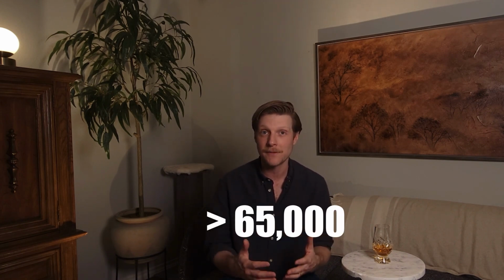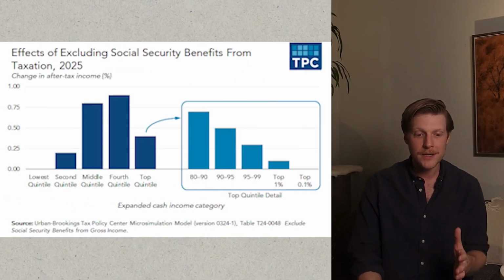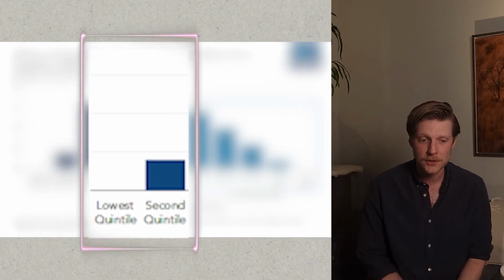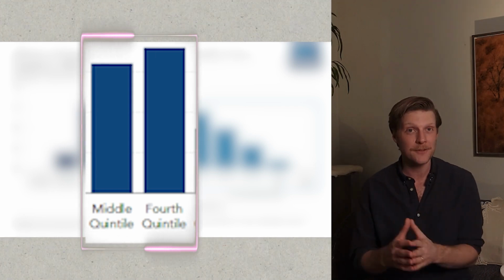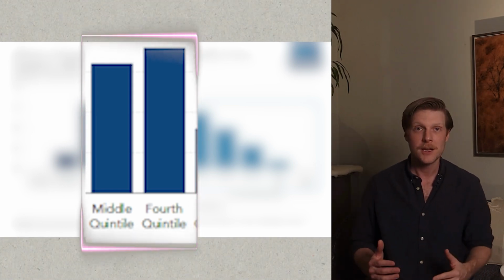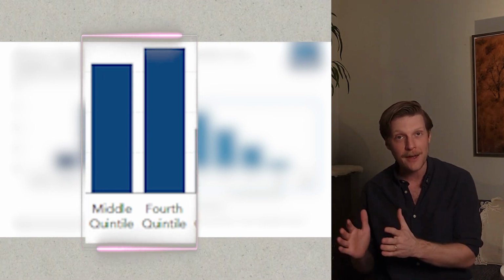The real winners from the Social Security tax exemption are people making more than $65,000 per year. And this chart shows that really well. The lowest and second lowest quintiles of earners are making almost nothing, while the middle and fourth quintiles are getting a little over 0.75% boost to their income. So it's not a huge boost, and it's really only geared towards the upper half of earners.